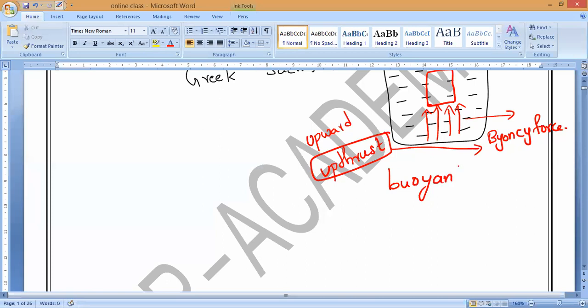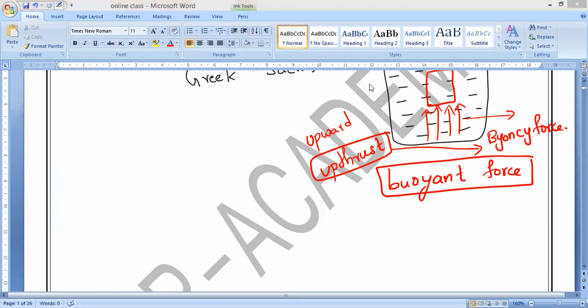So this force will come into play only when the object is immersed in a fluid. All of you should remember, when an object is immersed in a liquid, it will experience an upward force from the bottom of the liquid. That force is called the buoyant force.